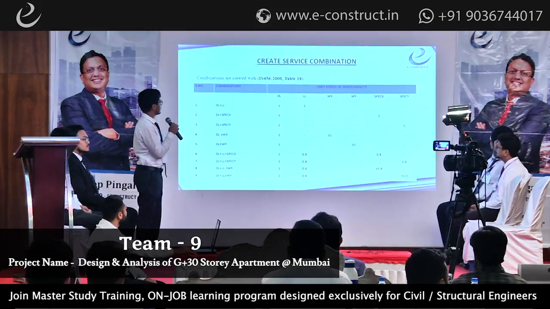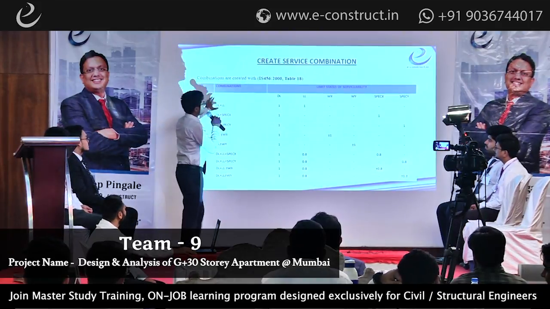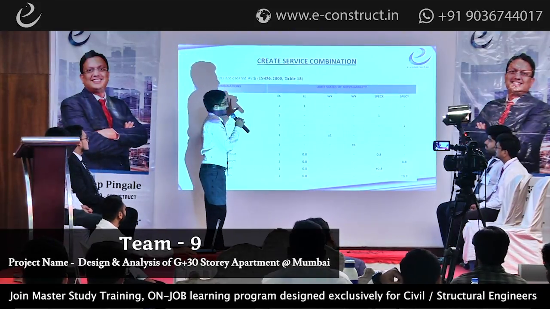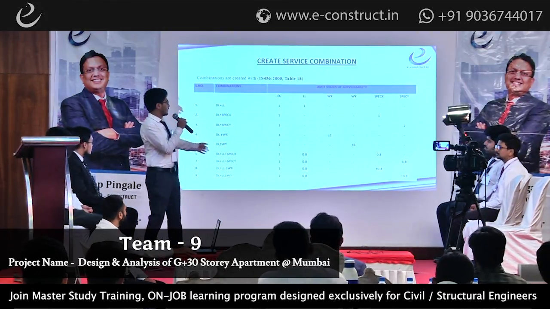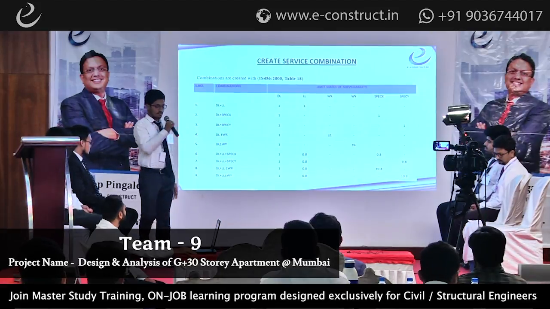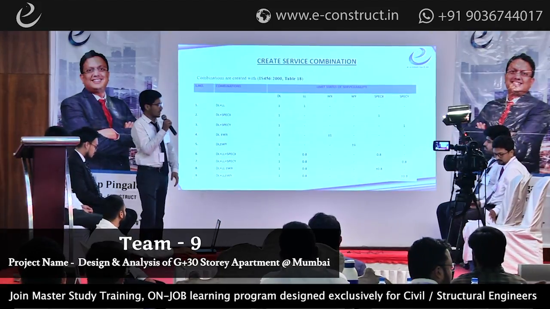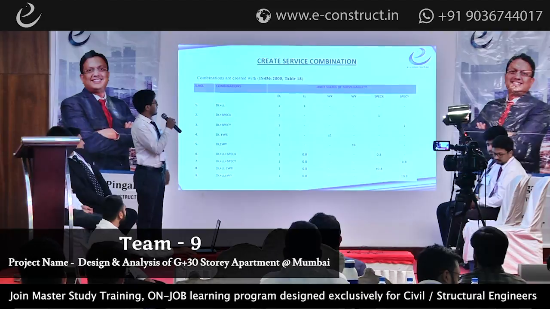Next. Okay, now we come to the service load combination. Service load combinations we create for checking the punching shear in the shear walls and for the crack width. Next.